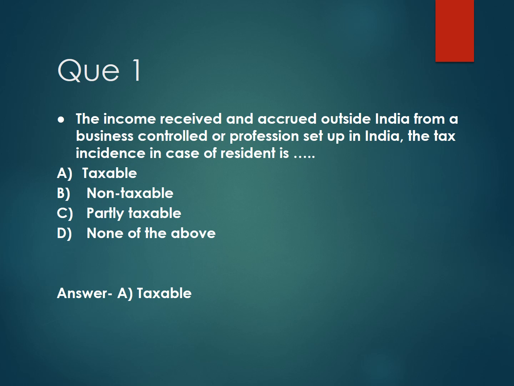Question number 1. The income received and accrued outside India from a business controlled or profession set up in India, the tax incidence in case of a resident is, and the options are option A taxable, option B non-taxable, option C partly taxable, and option D none of the above. And the correct answer is option A taxable.